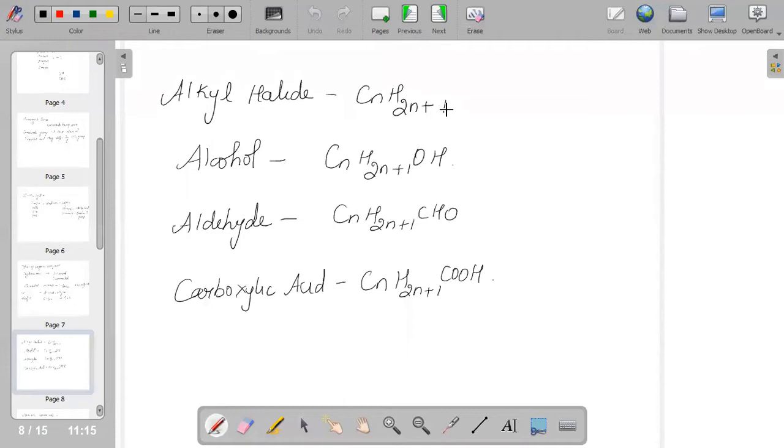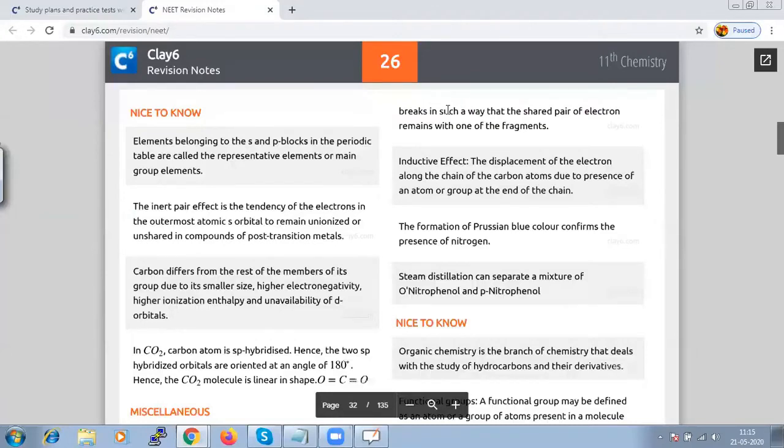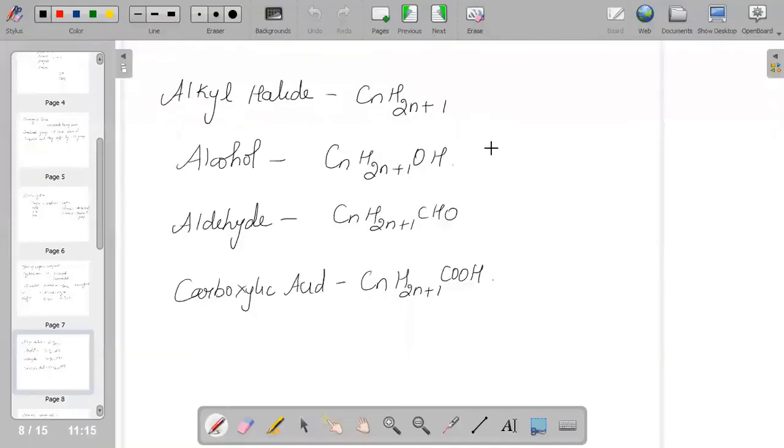In the same way, we have different general formulas for alcohol, aldehyde, carboxylic acid, esters, and many more. These are all the basic organic compounds which we see in our regular chapters.